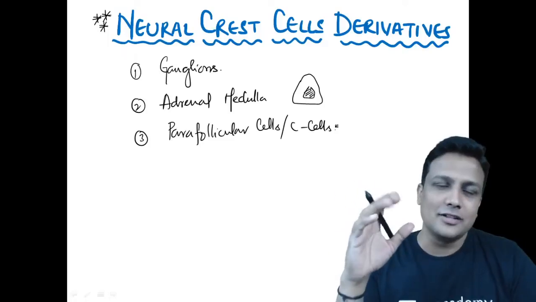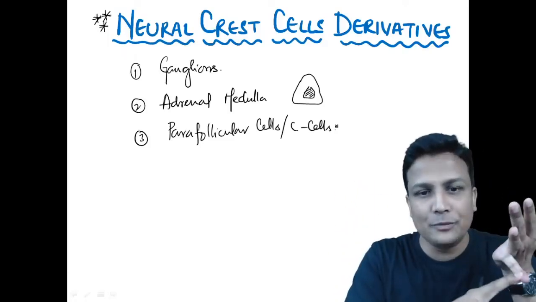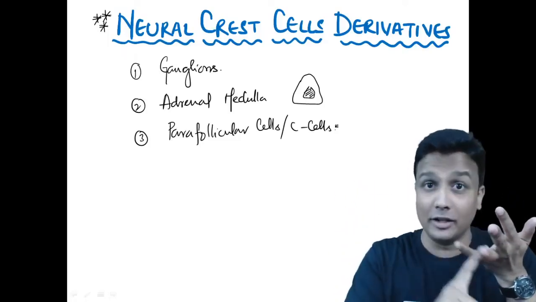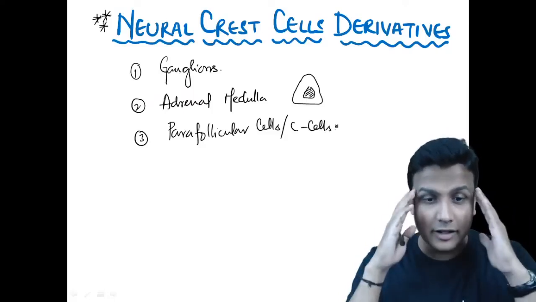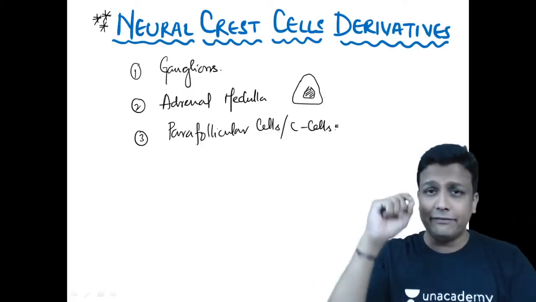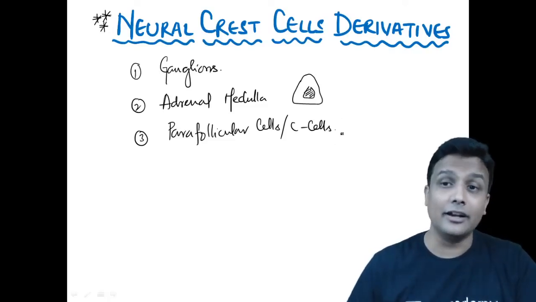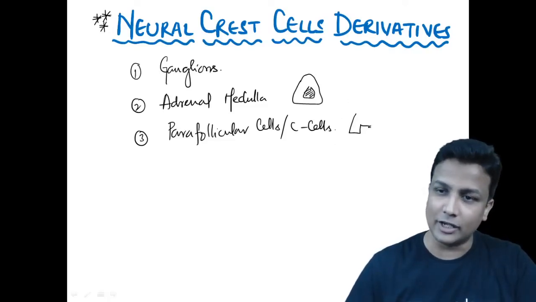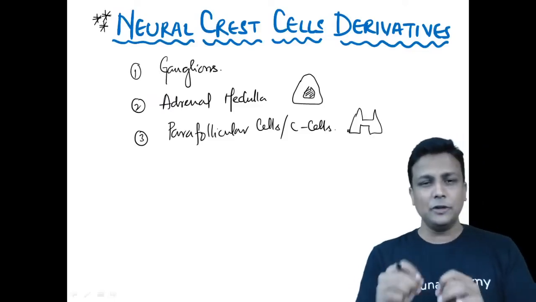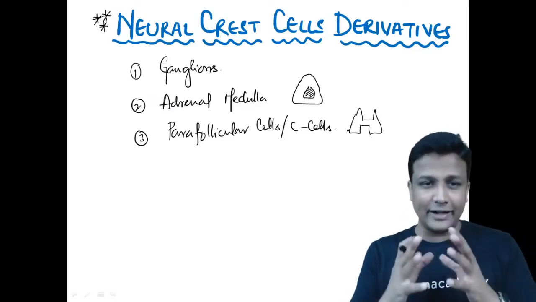Parafollicular cells are derived from the fourth pouch. Parafollicular cells are derived from the ultimobranchial body. Remember, this is the end of this controversy right now. Parafollicular cells are derived from the neural crest cells present in the thyroid gland. I'm telling you, please guys, that's the final answer.